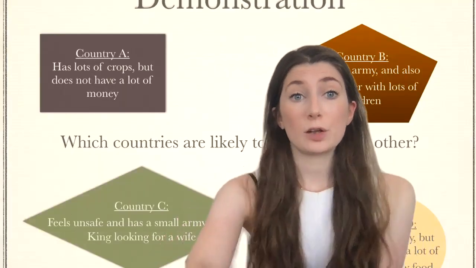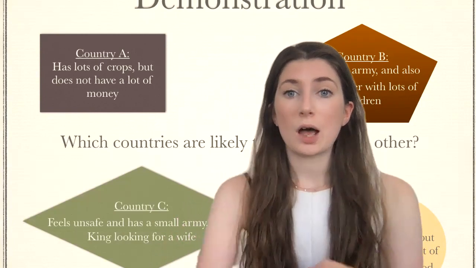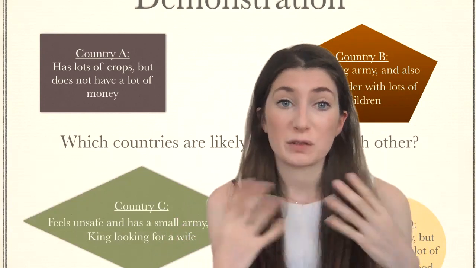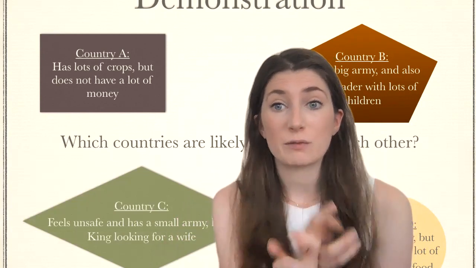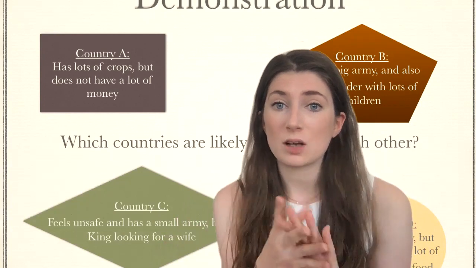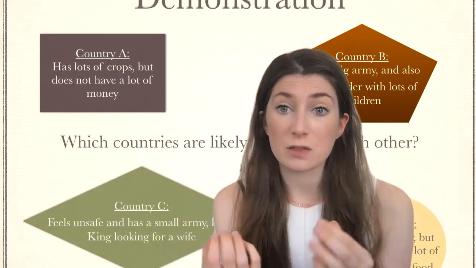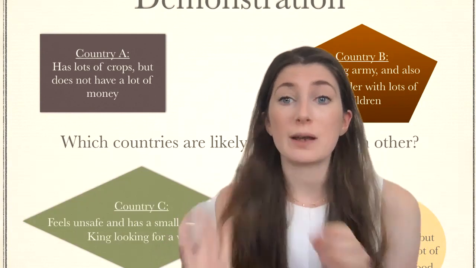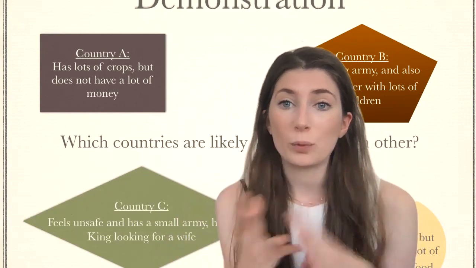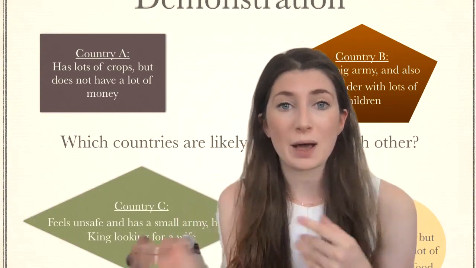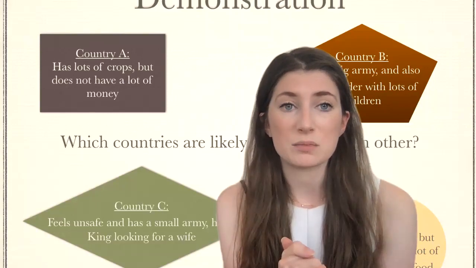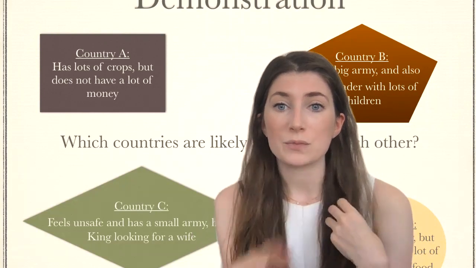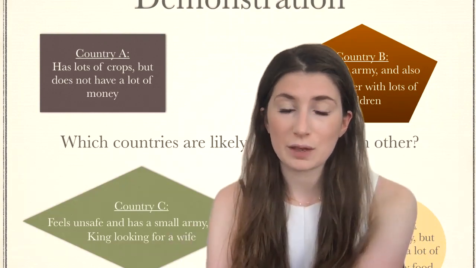Okay, so let's go into a little bit more detail and give you some examples. Right, two countries might make an alliance so they can freely trade with each other. This might be food, natural resources, information sometimes. But in this example, each country gains something from the other they didn't have before. Another reason is money. A richer country might lend money to a poorer country. Then when the poorer country has a more stable economy, they can pay back the richer country and perhaps give them some interest or some benefits with that payment. So the richer country ends up gaining something.